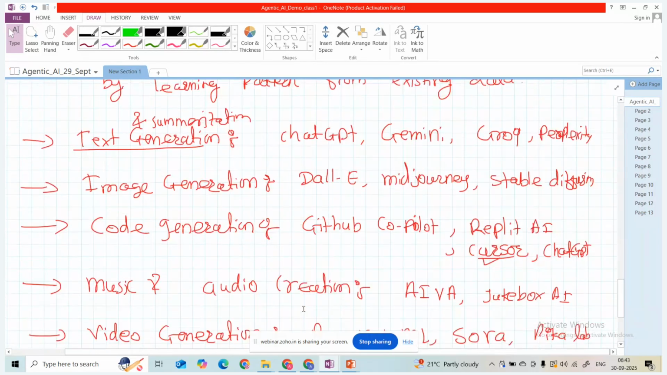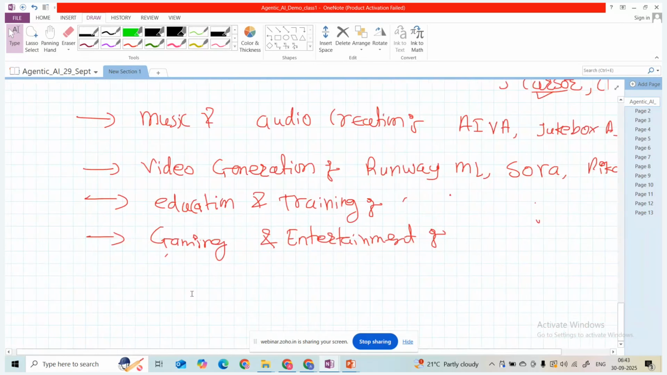Okay, so far we learned these things. Now we are going to understand agentic AI. What is agentic AI? We are going to understand.